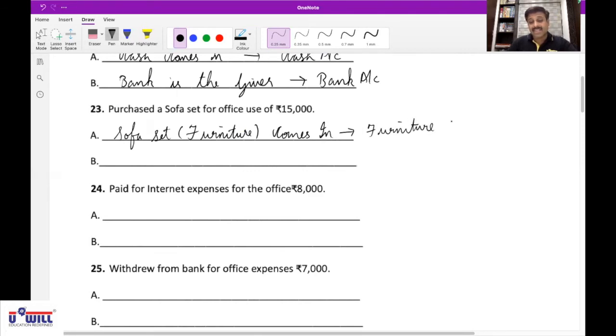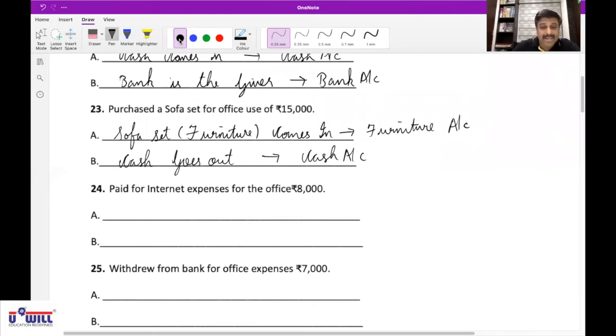Furniture comes in, affects furniture account. What goes out? Cash goes out. Yes, we are purchasing the sofa set, so we will pay the money. So cash goes out, affects cash account. Yes, Vyom, perfect. Very good.